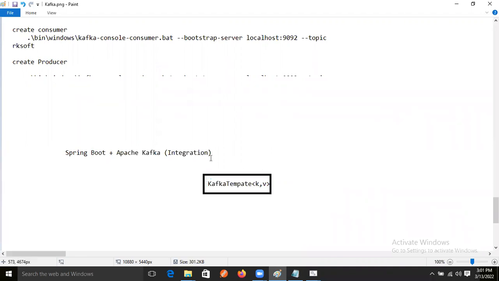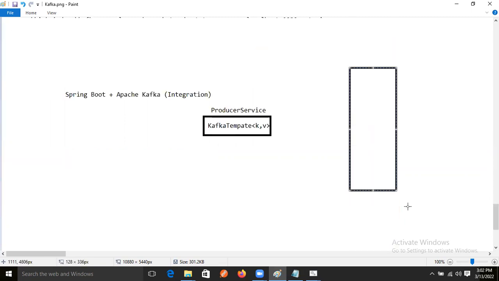So first, we will develop this producer service. We are going to take a real-time implementation, guys. The producer service will interact with our Kafka software, right? Good.